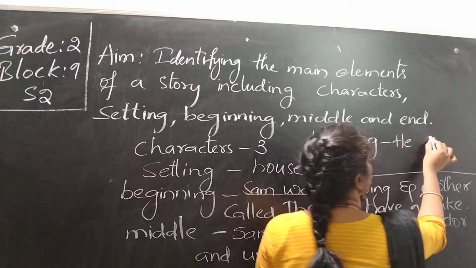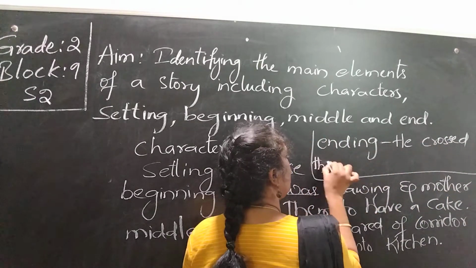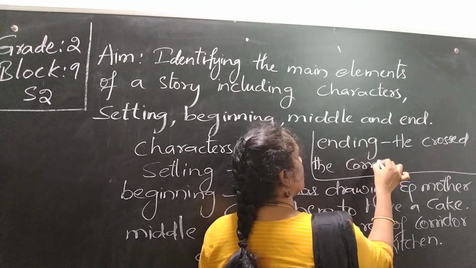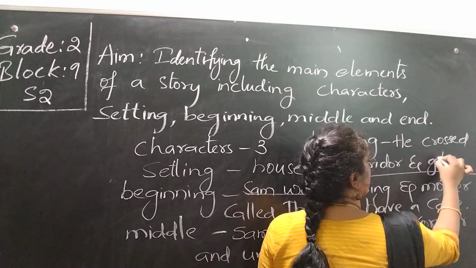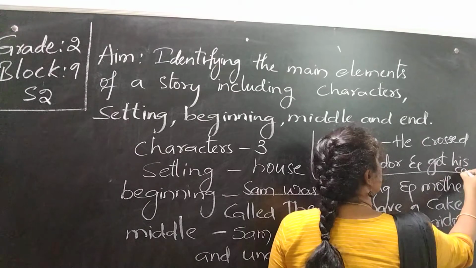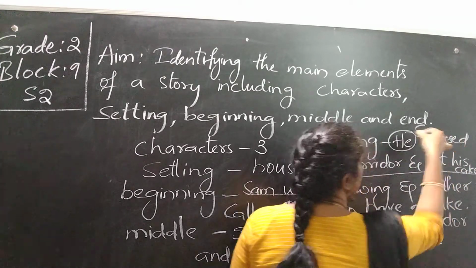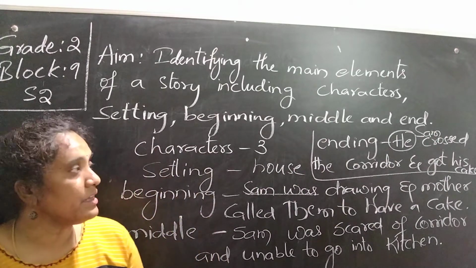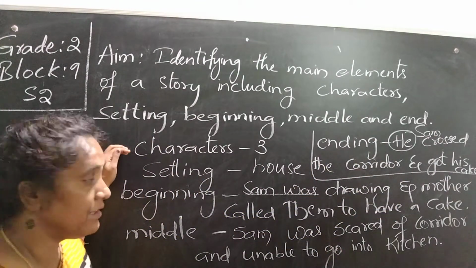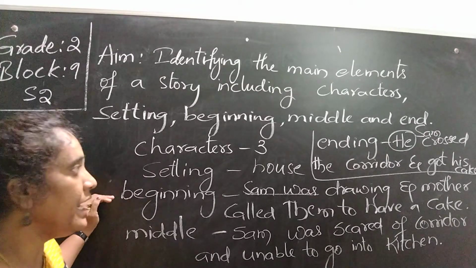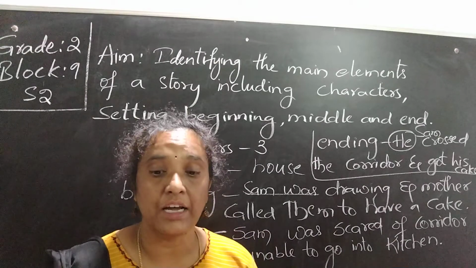So he crossed the corridor and got his cake. Who is he here? He is no one but Sam. So it is the pronoun we are using. In this way, for any story, we are supposed to find the characters, setting, beginning, middle and ending of the story. You want to try to recollect and find it.